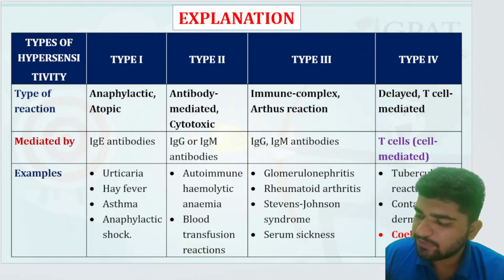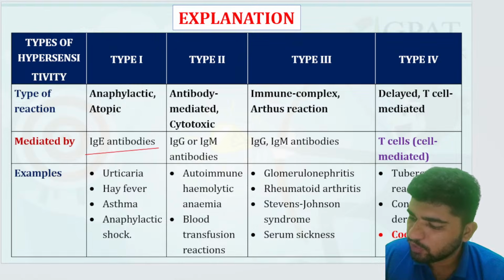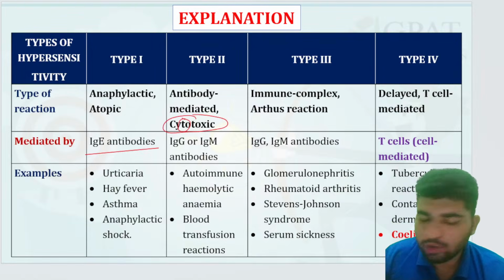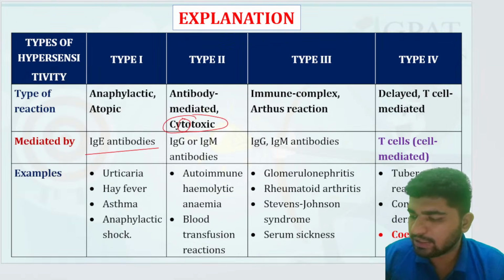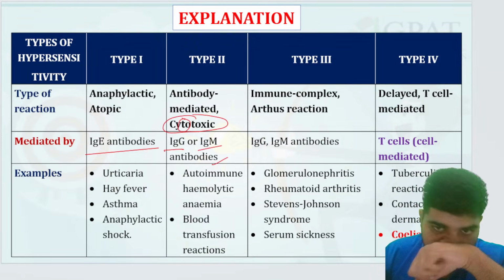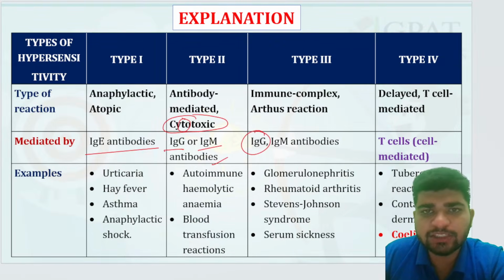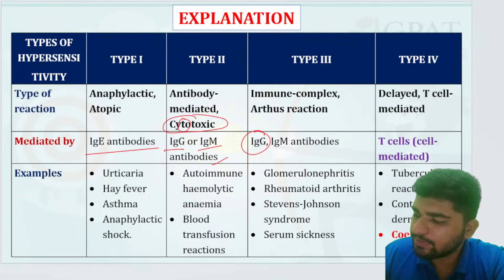Type 1 is for IgE antibodies. Type 2 is cytotoxic, and it involves IgG and IgM antibodies. Type 3 is specifically for IgG, not IgM. And type 4 is the delayed type, that is T cell, cell mediated.